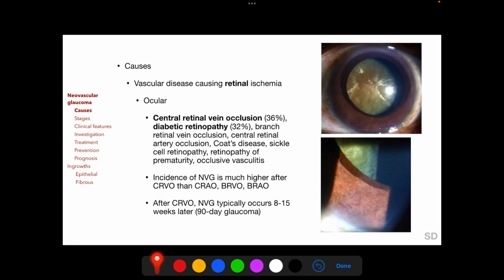The most common cause of neovascular glaucoma are vascular diseases causing retinal ischemia. So in the predominant majority of neovascular glaucoma, posterior segment ischemia results in anterior segment neovascularization. And the vascular diseases which cause retinal ischemia can be ocular or systemic. The most common ocular vascular diseases causing retinal ischemia are central retinal vein occlusion and diabetic retinopathy, each of which contribute to at least one-third of neovascular glaucoma cases. And this is very important to remember.